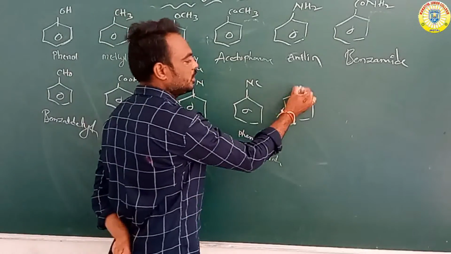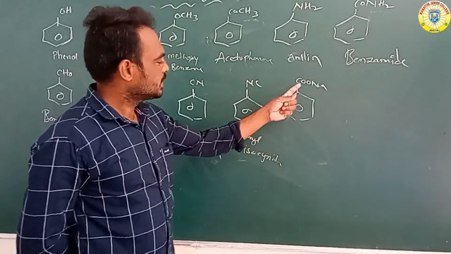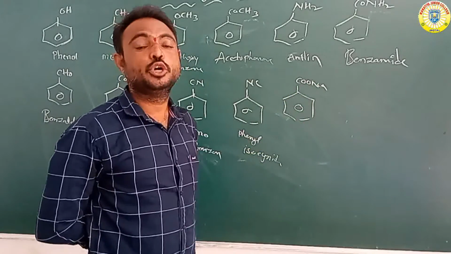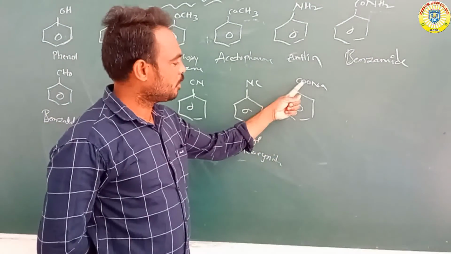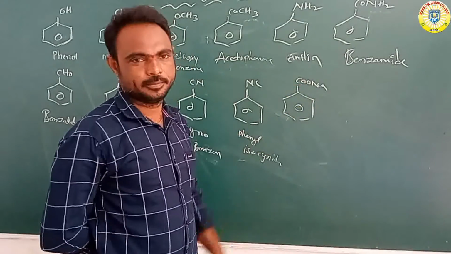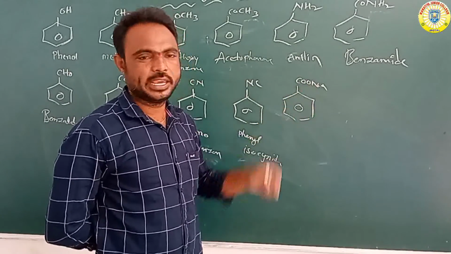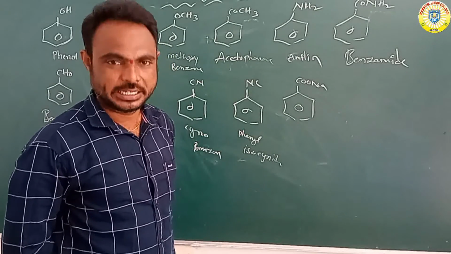Or suppose benzene attached with COONa. COONa means sodium benzoate. C6H5 C double bond O ONa. So sodium benzoate.